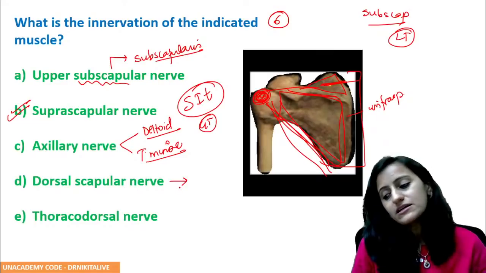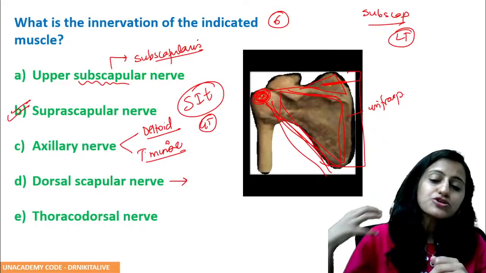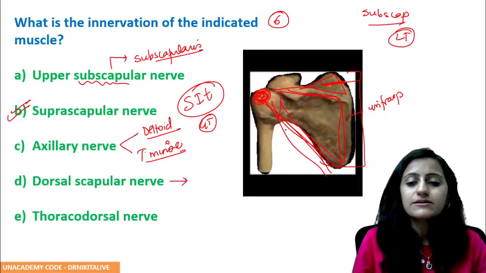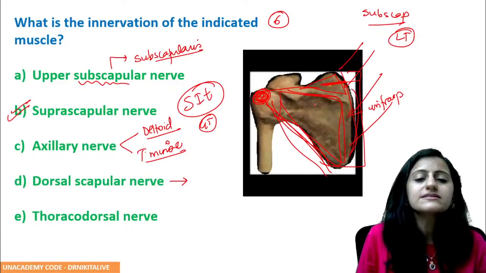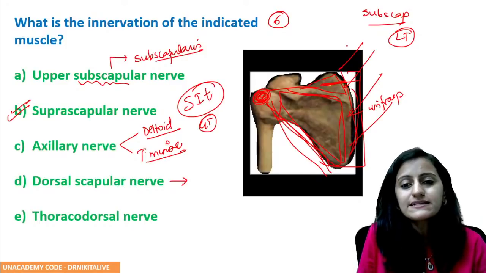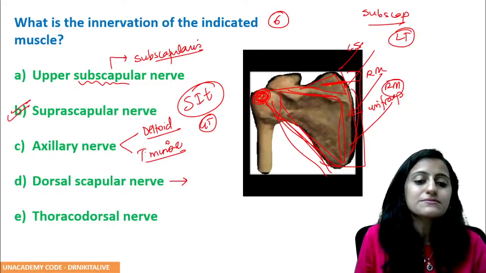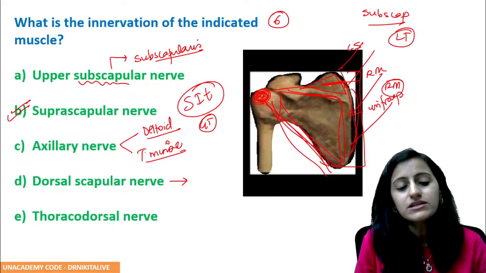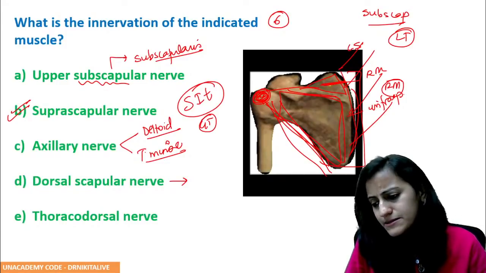Dorsal scapular nerve supplies which muscles? Dorsal scapular. So dorsal and scapular, basically the muscles which will be attached here to the scapula, medial aspect: levator scapulae, rhomboideus major, rhomboideus minor, right? That is where you will have the dorsal scapular nerve. Okay, the dorsal scapular nerve.